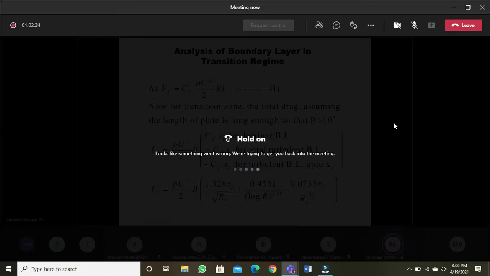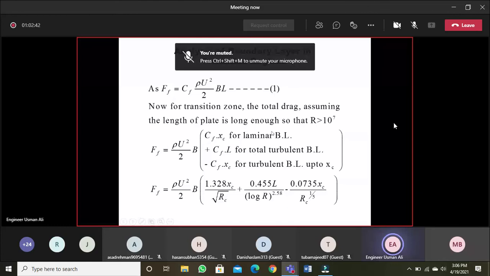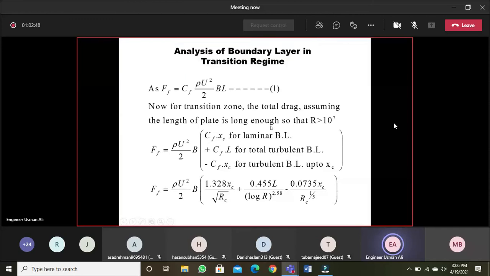for laminar and turbulent boundary layer.